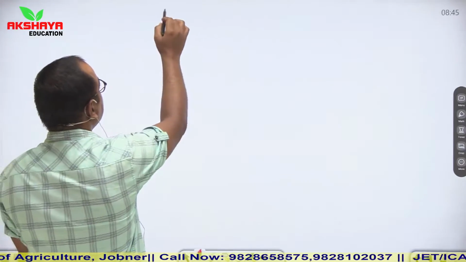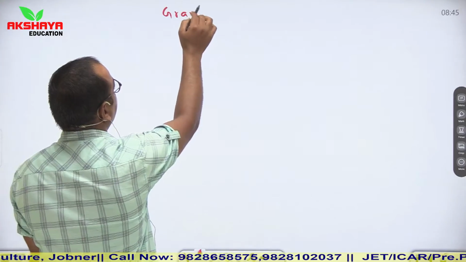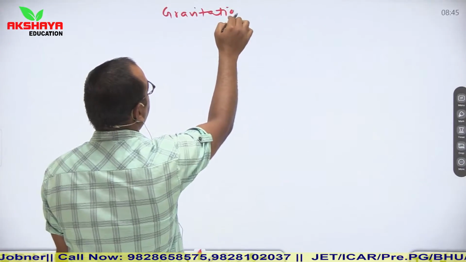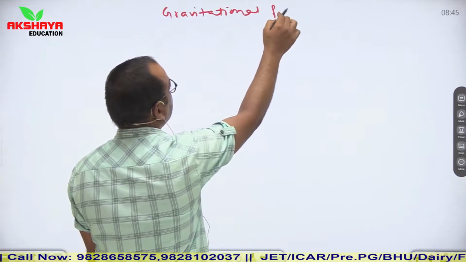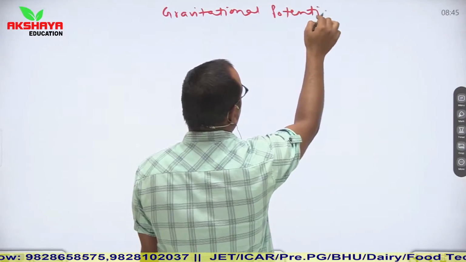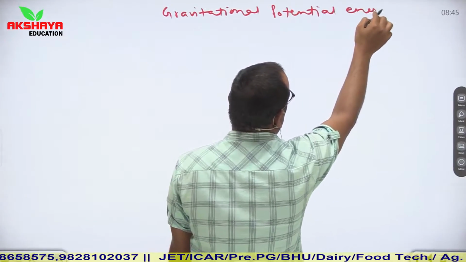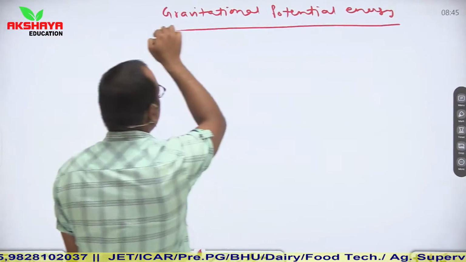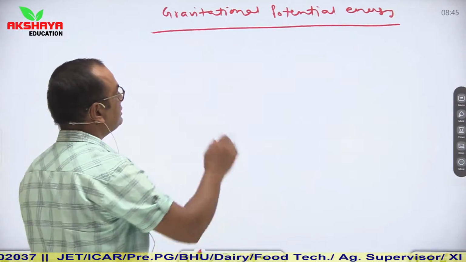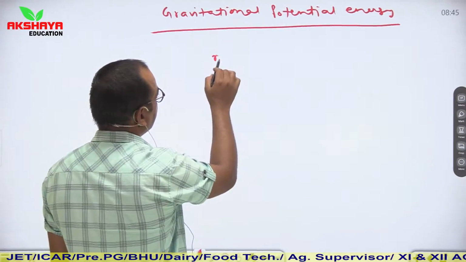So this is all about what is gravitational field, what is gravitational field intensity, and what is gravitational potential. Now, gravitational potential energy. Again we can use the same concept.